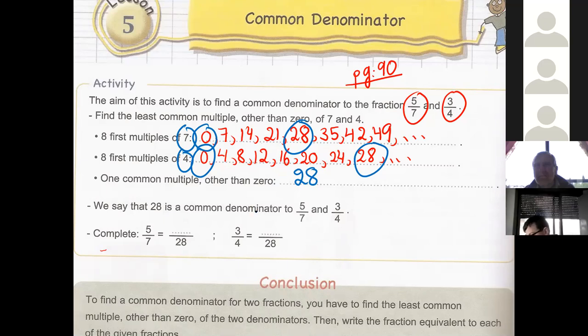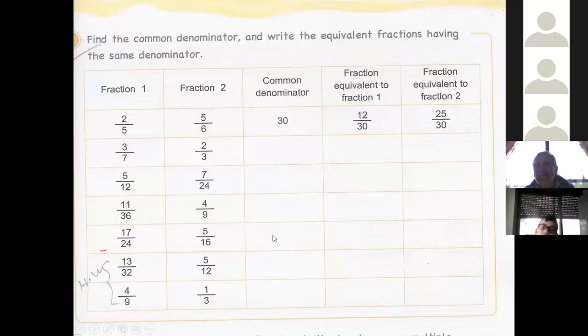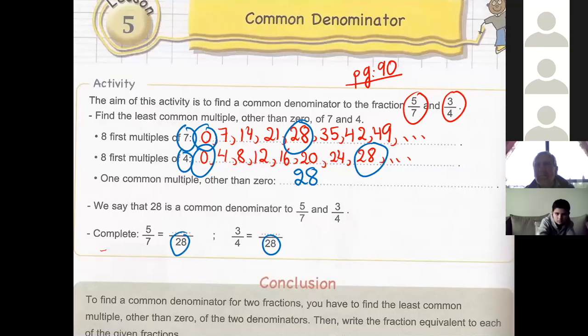Now I will find two fractions equivalent to 5/7 and 3/4. These two fractions having the same denominator, which is 28. How do we find equivalent fractions? We look.